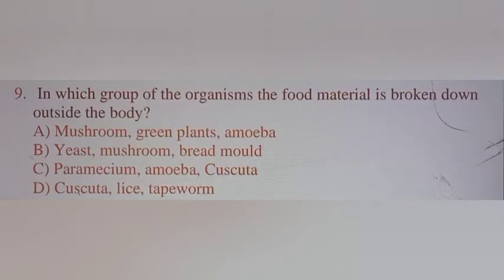So let us see option A. If all three are fungi, then that option is correct, because these organisms break down food outside the body using enzymes. Mushroom is a fungus, so that is correct. But green plant is an autotroph, which is not going to break down food outside its body. And amoeba engulfs its food, so it is not a correct option.